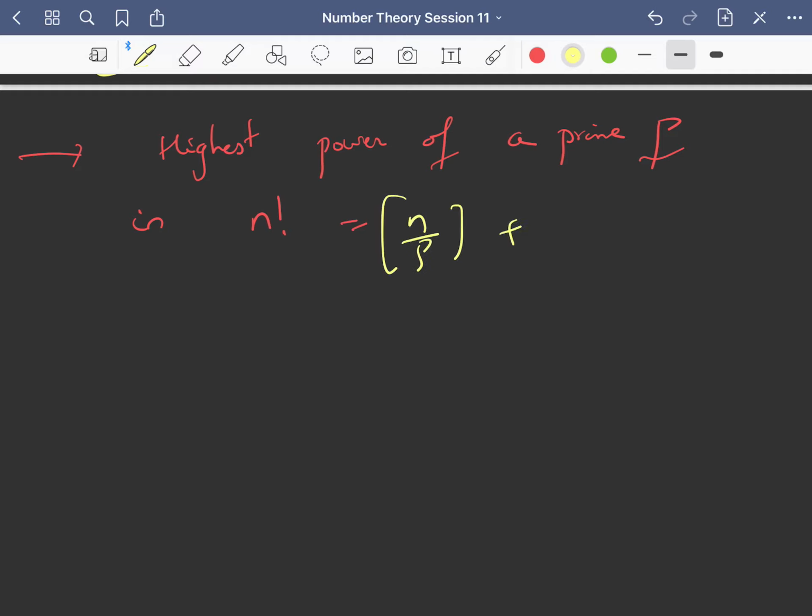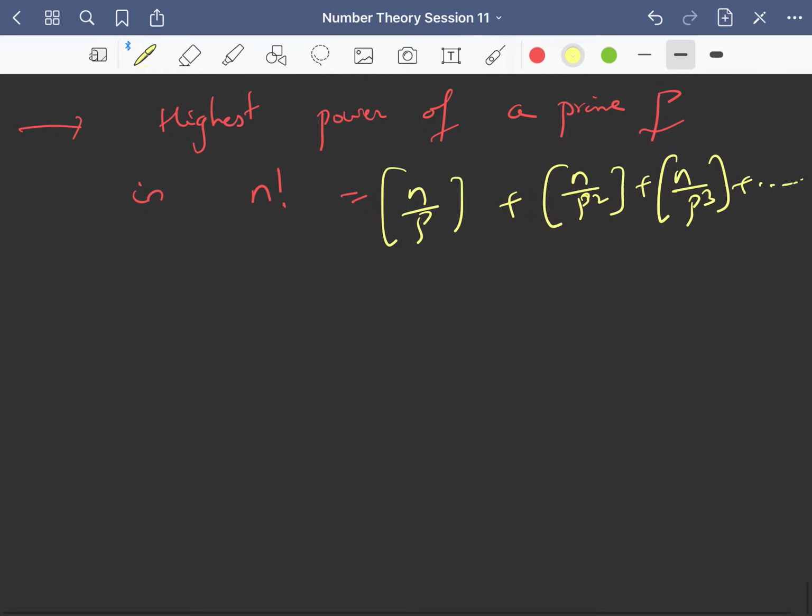So if you want to find the highest power of a prime p, remember this should be a prime. You can't find the highest power of 4 or something like that. You can only find the highest power of a prime p in n factorial. This is nothing but the greatest integer of n by p plus the greatest integer of n by p square plus the greatest integer of n by p cube, and so on, till you get a 0. You can do this process.